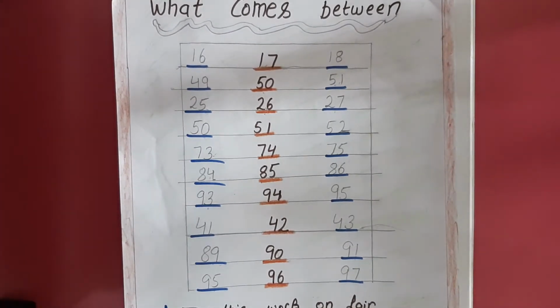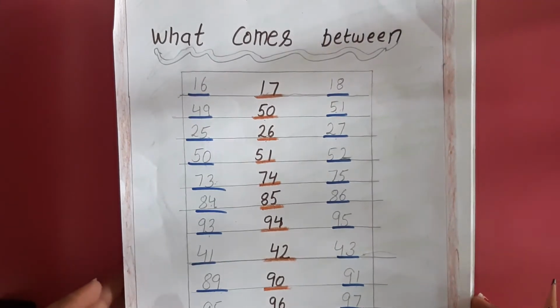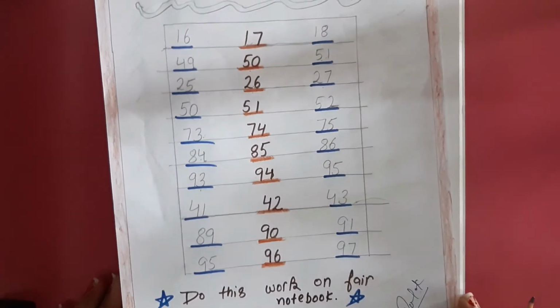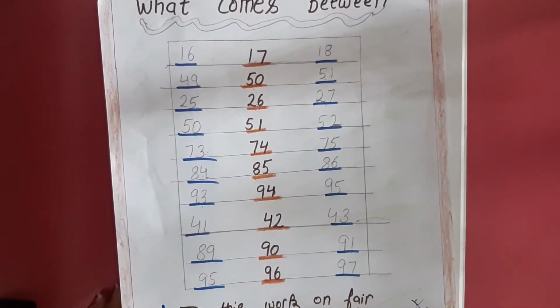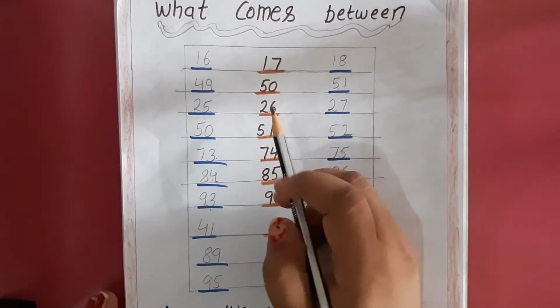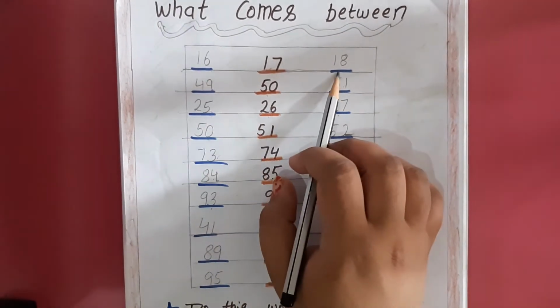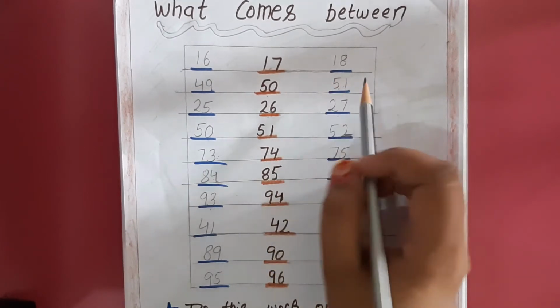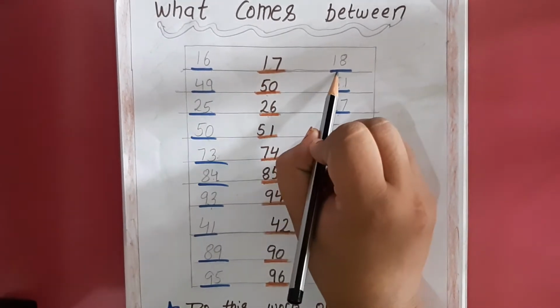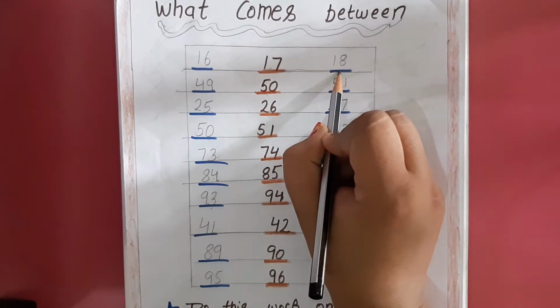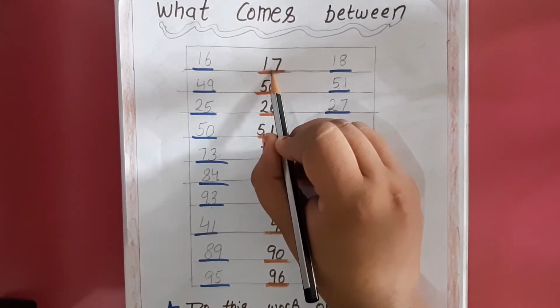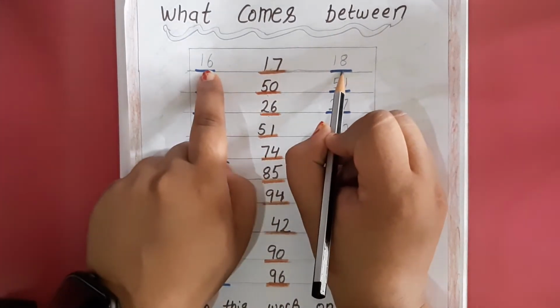Now, I am going to start our assignment. The topic is what comes between. Let's start. Here you have been given 16 and 18. Both are given. You have to see what will come here in between both of these numbers.